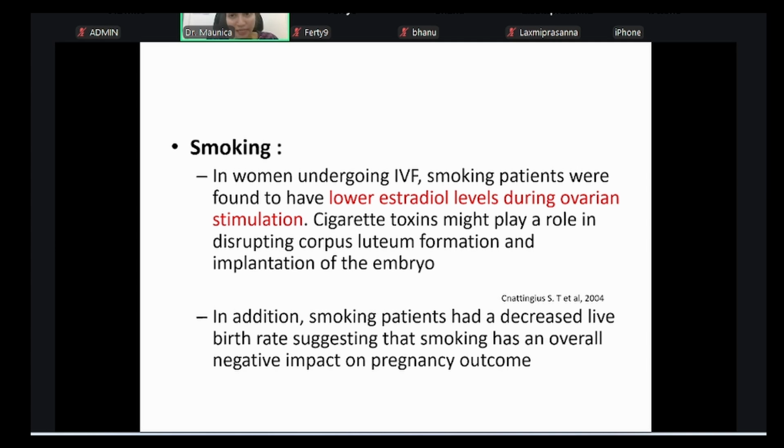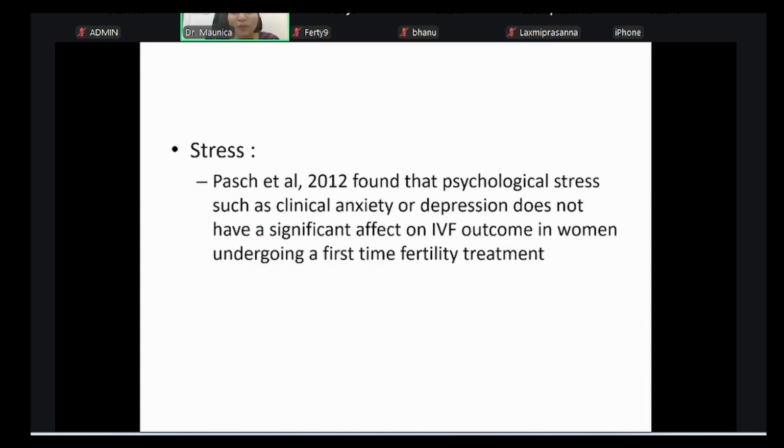Next, coming to smoking, chronic smokers. All these ladies I'm talking about have low estradiol levels in their body even during ovarian stimulation. And all these toxins coming from the cigarette smoke disrupt the functioning of the corpus luteum and also negatively impact the implantation of the embryo. Hence, smoking patients usually have a decreased live birth rate, suggesting that it can have a negative impact on the overall pregnancy outcomes.